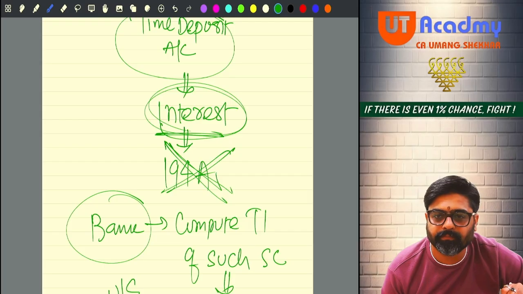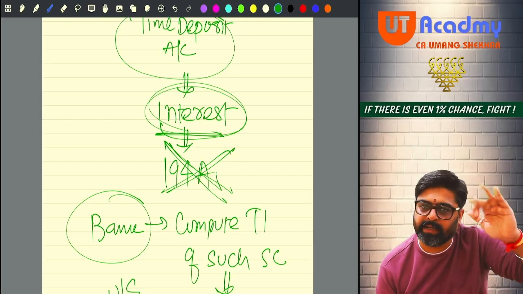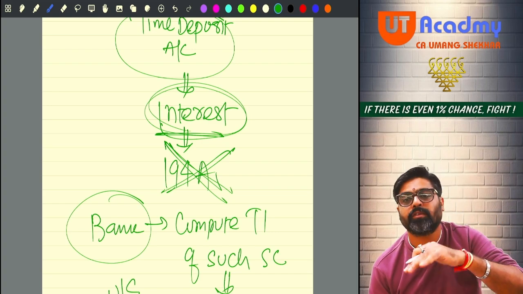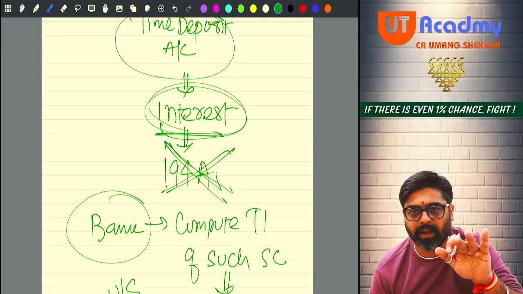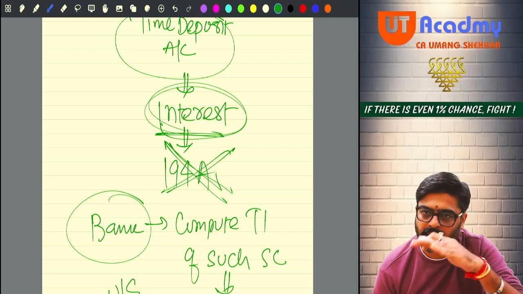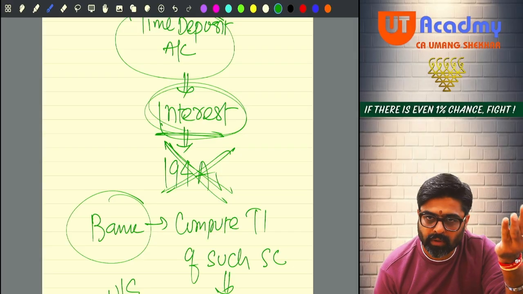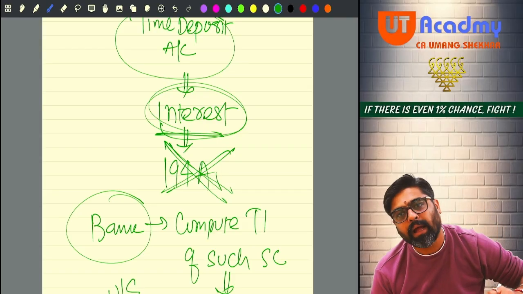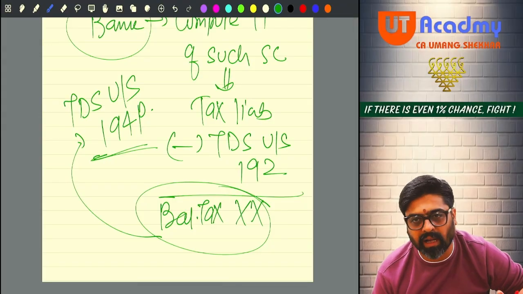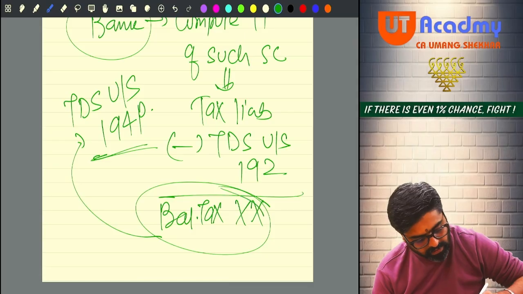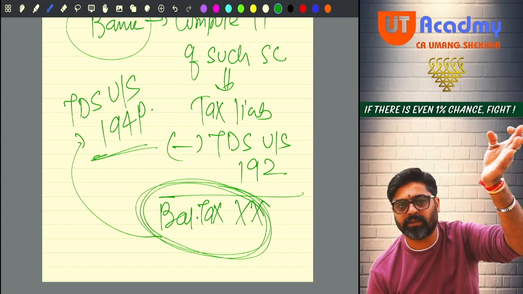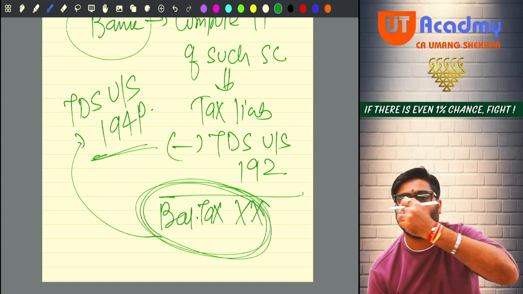Got it, sir? There is no requirement to deduct any TDS on this time deposit account under 194A if the senior citizen gives the declaration to the bank to compute the total income, as he is not having any other income other than these two incomes, to compute the total income and compute the tax liability, and after reducing the TDS on his pension income, his salary income under section 192, whatever balance tax is there, you deduct that balance tax out of my interest, which you are going to give me as what?